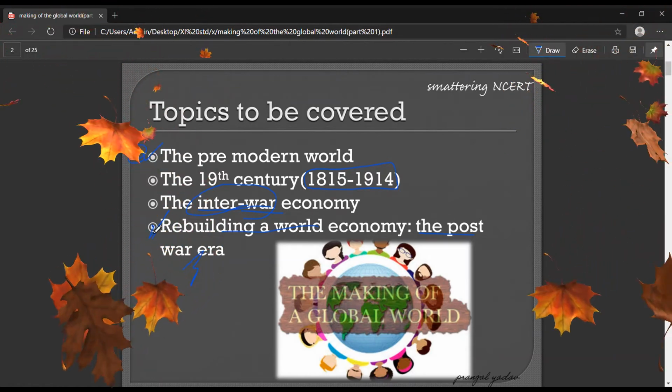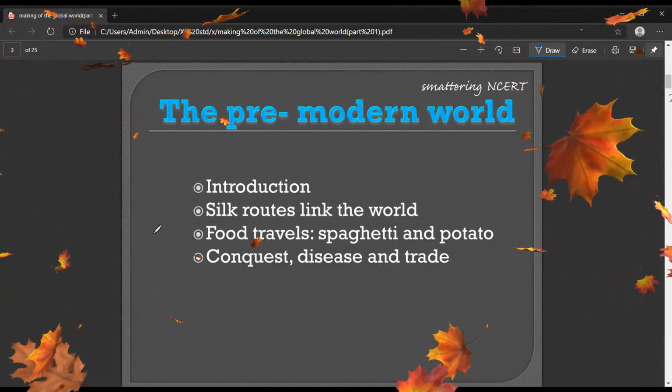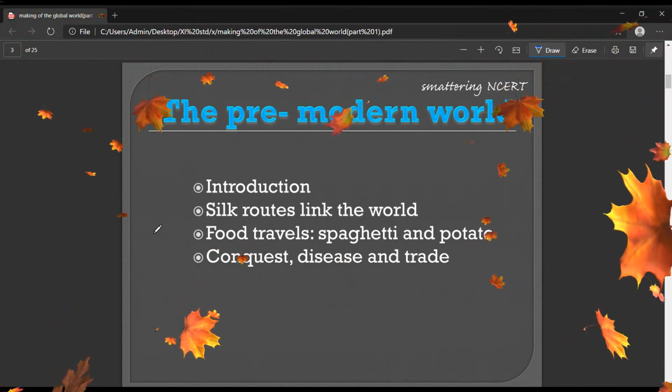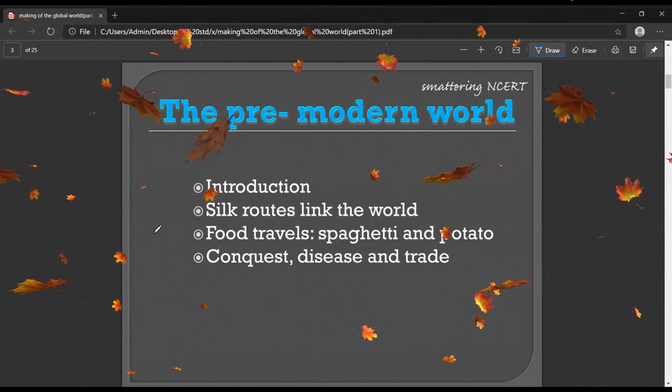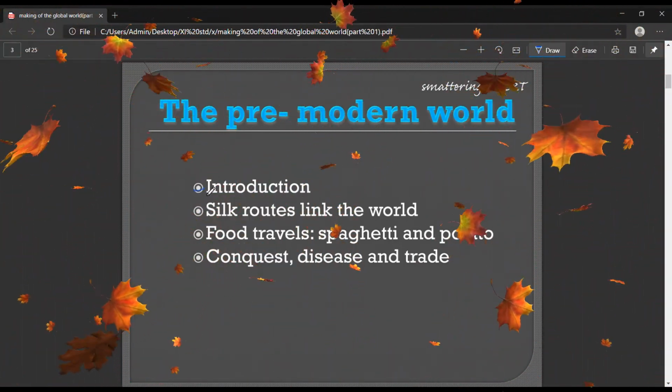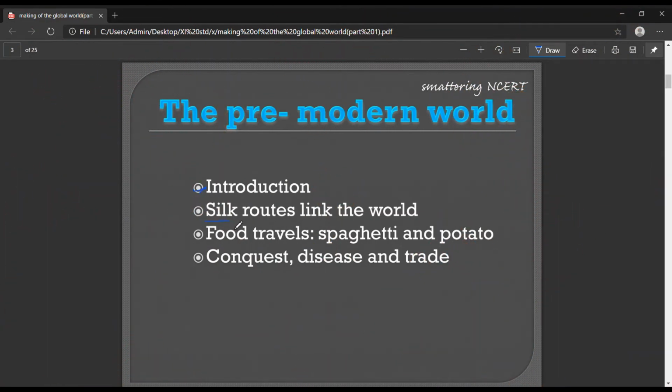Okay, so our first part is the pre-modern world. The pre-modern world is again divided into 4 parts. First of all, we'll go through the introduction. Then we have Silk routes, a very famous name you all might already be knowing. How did they link the world? That we'll be studying in this part. Then you have food travels. It means what role did food play to connect people or to interconnect various continents. And at last you have conquest, disease and trade.